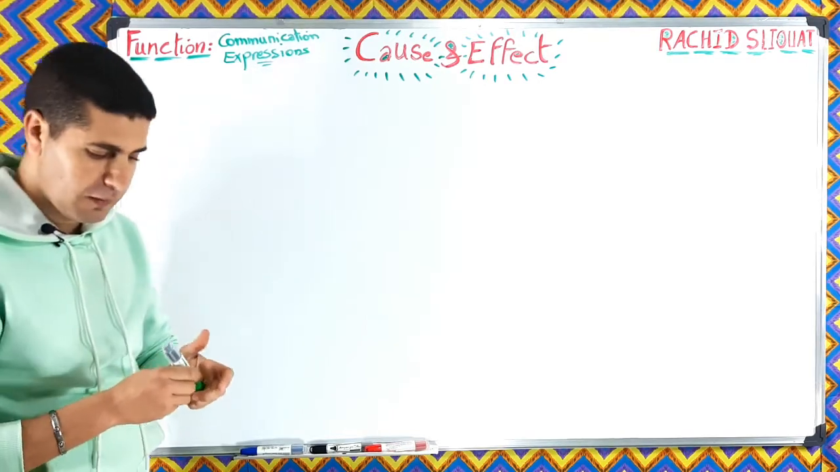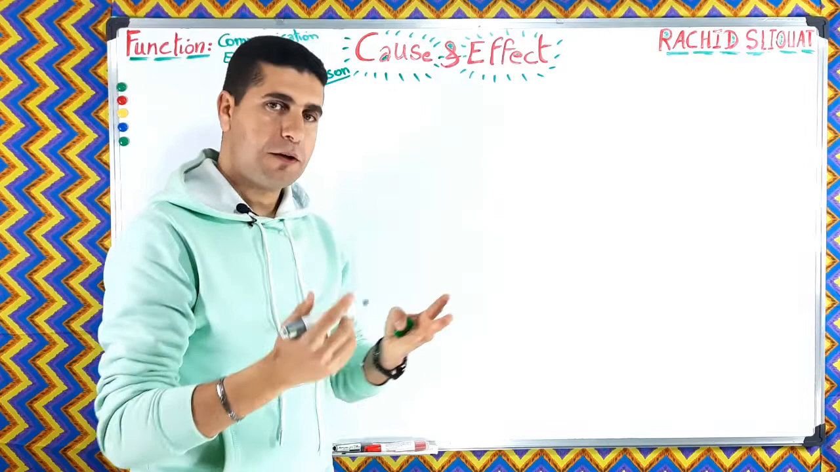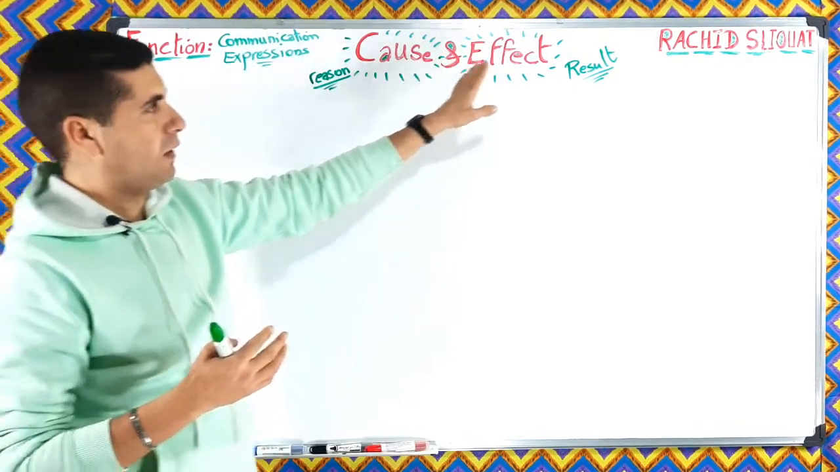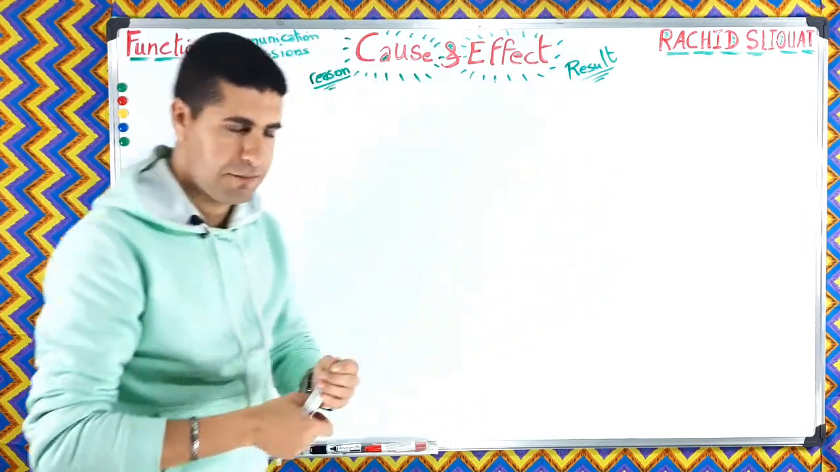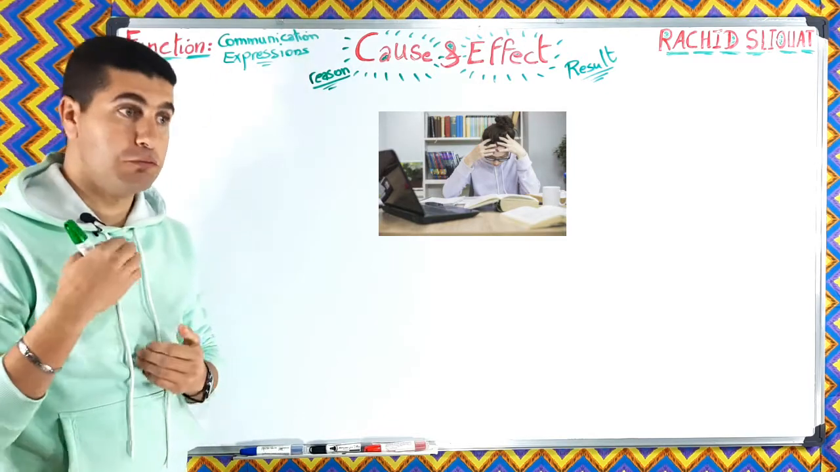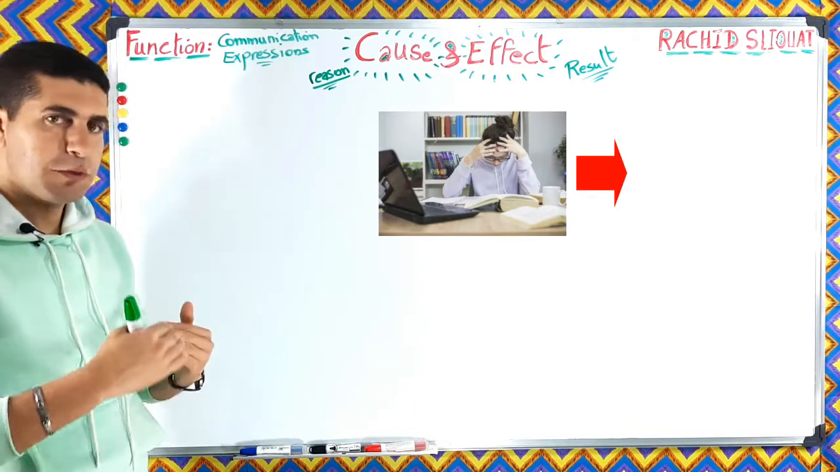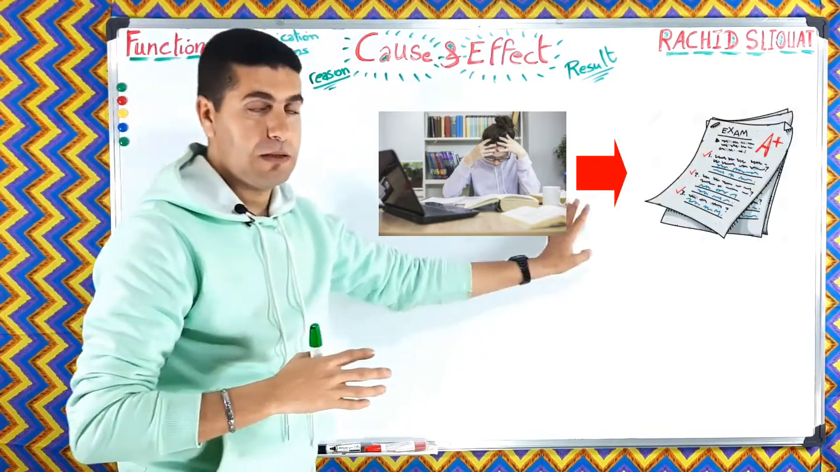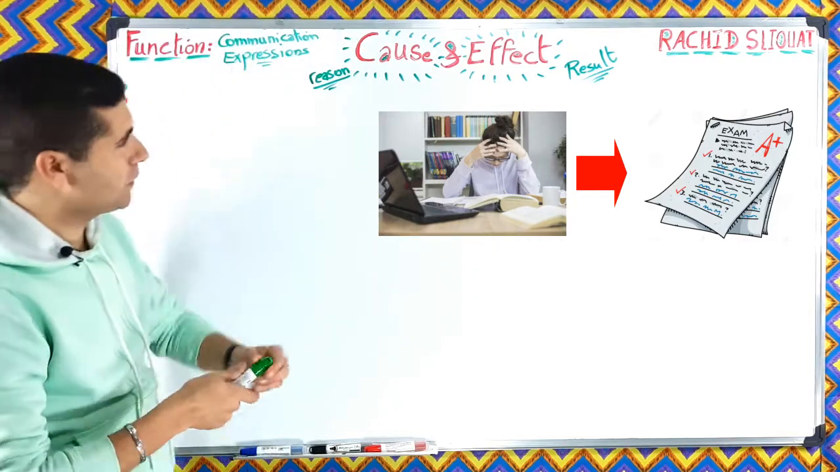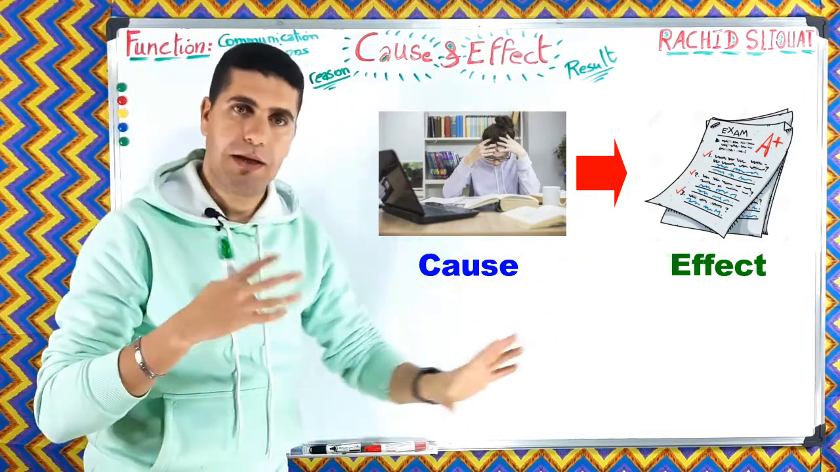All right, so we can say cause or reason. Effect, we can say effect or result. For example, you work hard, you study hard, you make effort, you revise your lessons, you do homework, etc. So the result is that you succeed in the exam or you get high marks, etc. So this is the cause and effect, okay? There is cause and there is effect, okay?